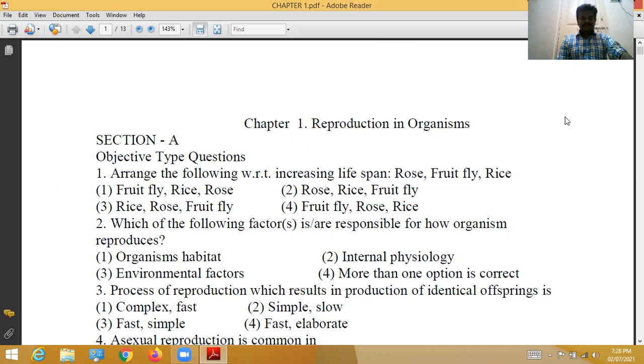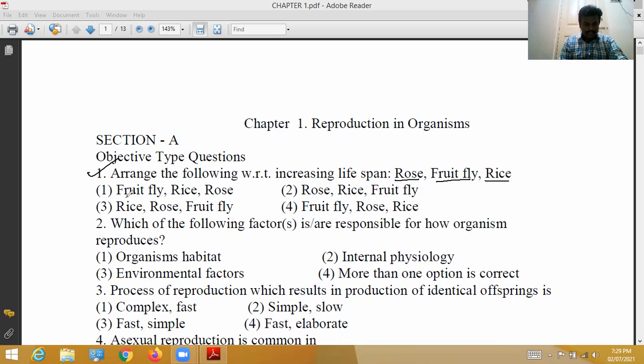Okay, students, in this video, we will discuss Chapter 1, Reproduction in Organisms. Second PUC Biology subject, NEET CET bits from Chapter 1, Reproduction in Organisms. See here, first bit. Arrange the following with respect to increasing lifespan of rose, fruit fly, and rice. So, lifespans of these three, in increasing order.